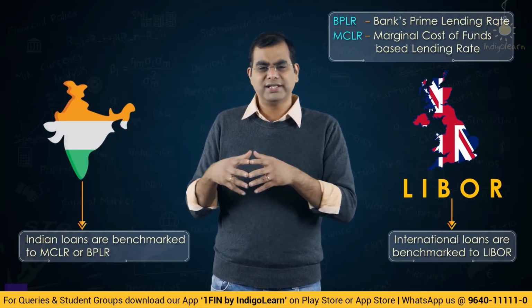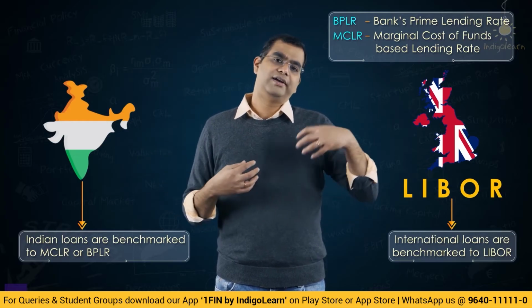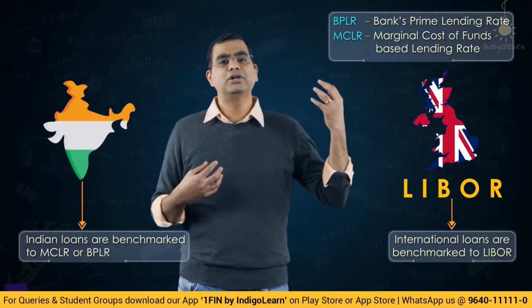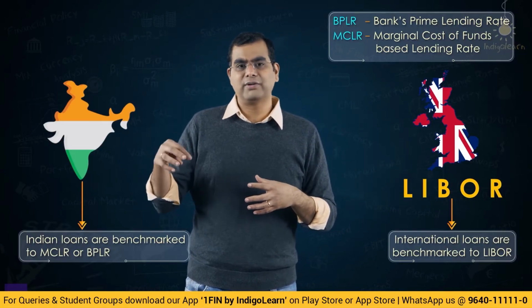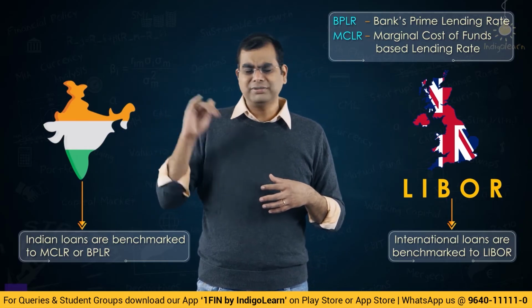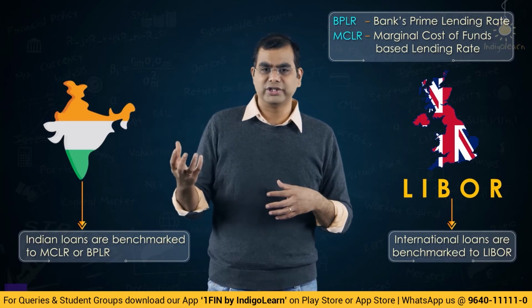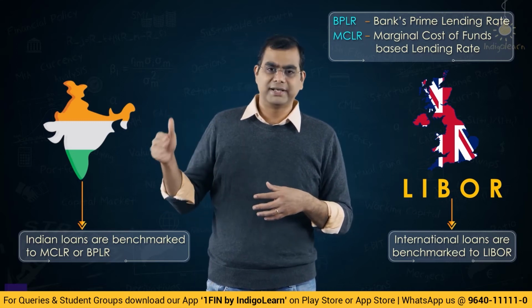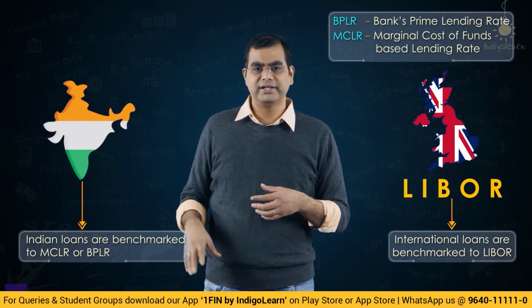In the Indian context, typically we borrow at MCLR or BPLR linked rates, whereas internationally it is more about LIBOR linked borrowing. MIBOR is the Indian equivalent of LIBOR, but it has not really caught on in India. It is only between banks. There are times when borrowers also borrow at MIBOR plus something. I have done some borrowings at MIBOR plus a rate, but typically it is linked to BPLR, MCLR, whether it is a home loan or large scale loans or whatever it is.